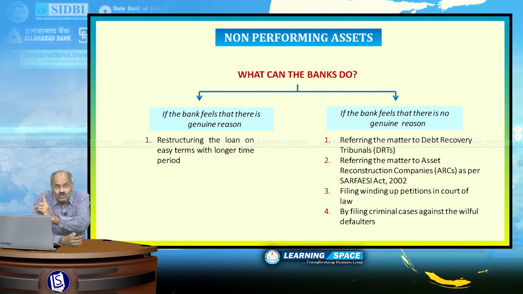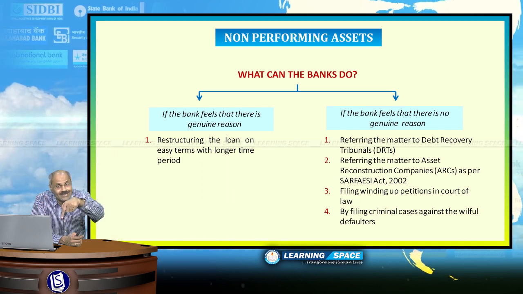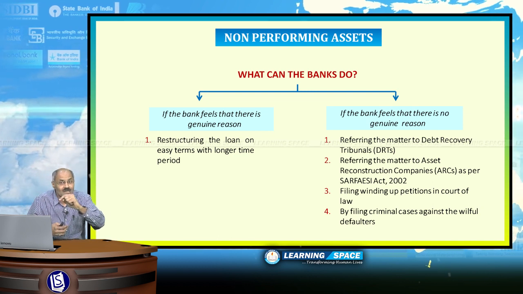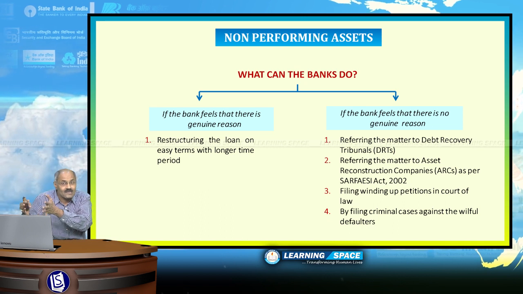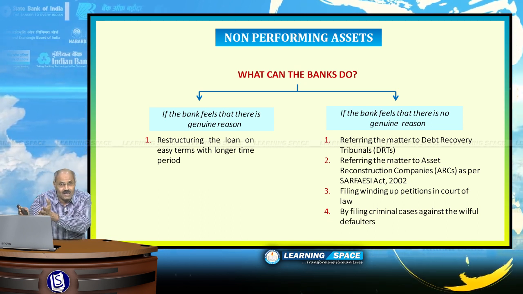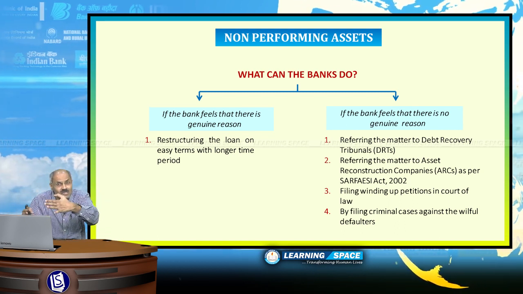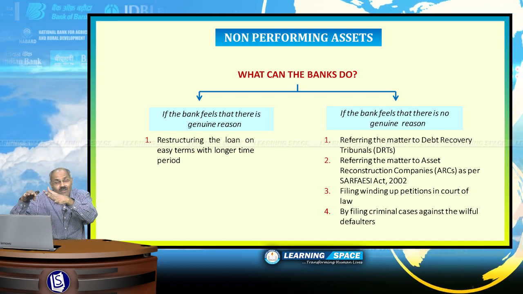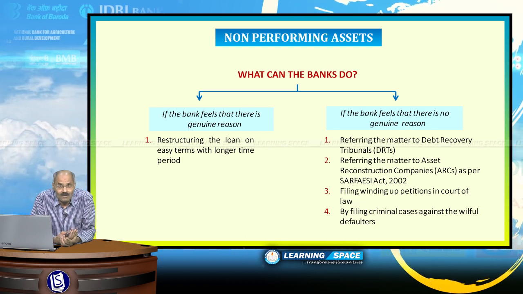Next, if there is no genuine reason but the customer is not paying back, then what can banks do? There are 4 options for banks. First and foremost is referring the matter to debt recovery tribunals. Second is selling that loan to asset reconstruction companies. Third is filing winding up petitions in a court of law. Fourth is filing criminal cases against the willful defaulters.